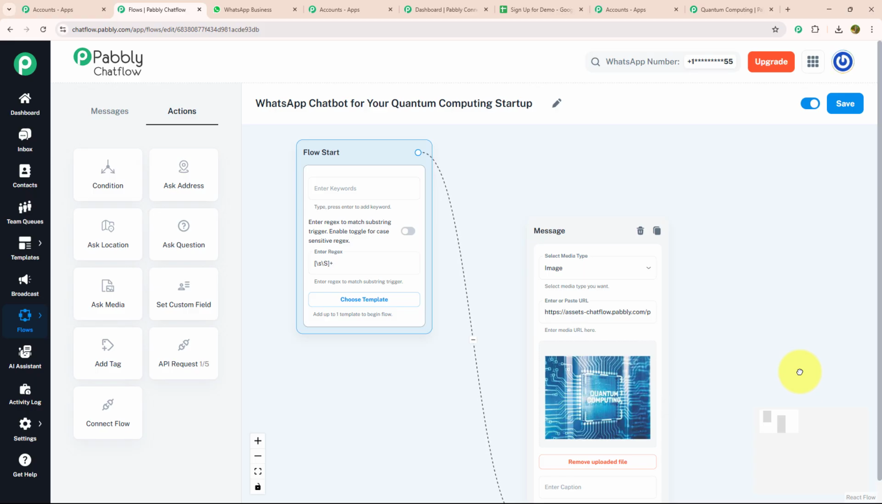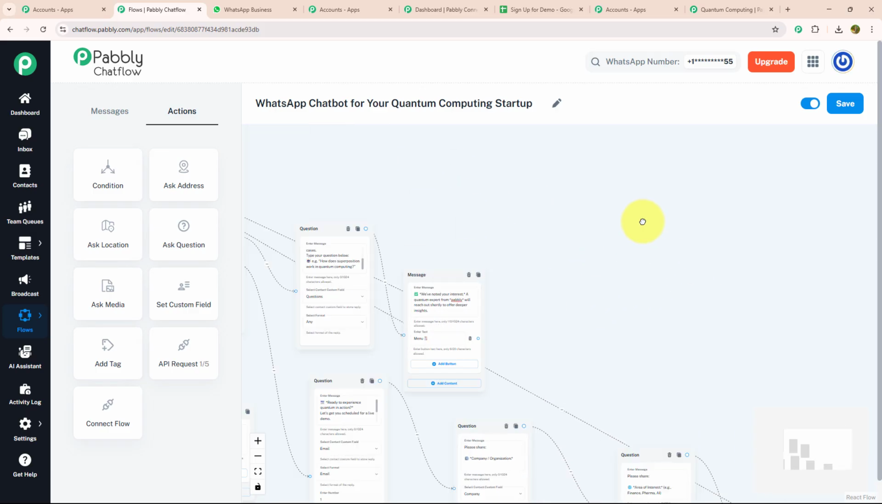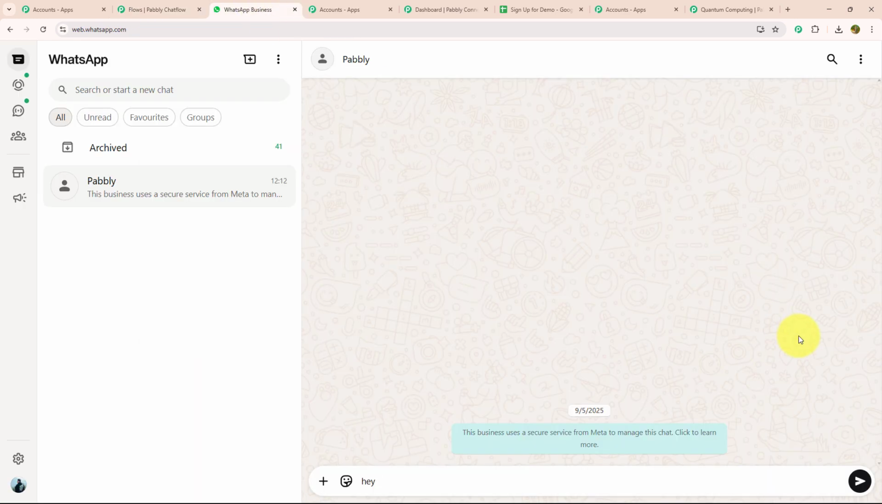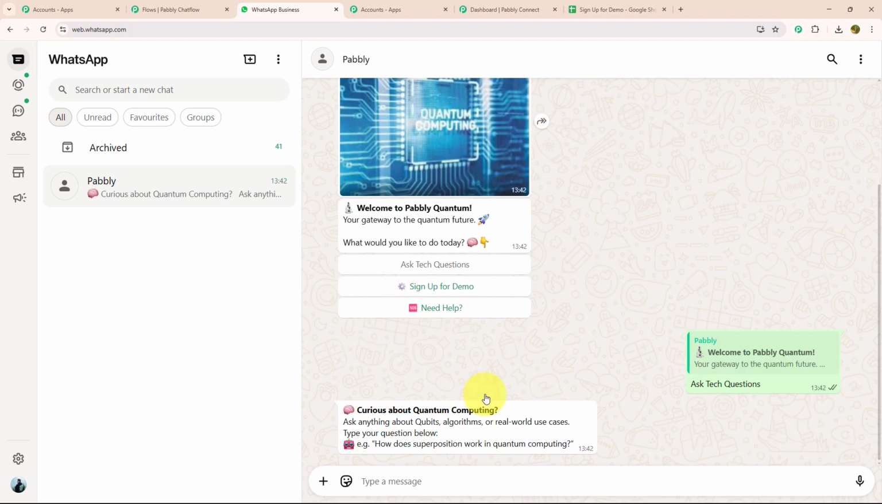So let's get started. As you can see, I have made this chatbot using Pabbly Chatflow. Let me show you its real-time working. For that, I need to open WhatsApp Web and over here I will type a key message, for example, hey. As soon as I have entered my key message, I got a welcome message in which they welcome me to Pabbly Quantum. And with that, they have given me 3 action buttons: ask tech question, sign up for a demo, and need help. Let's click on ask tech question as I want to ask a few questions to the company.